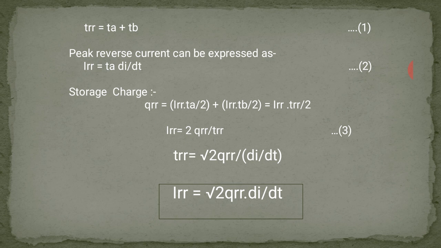Putting these equations together, we can find the charge and total time. TRR is equal to root of 2QRR upon di upon dt, and the peak reverse current can be expressed as IRR equal to root of 2QRR di upon dt.